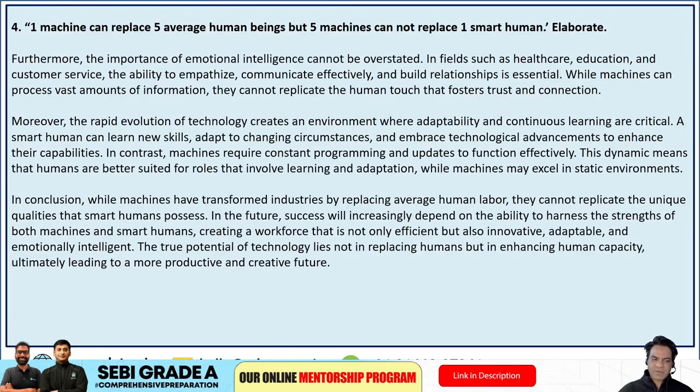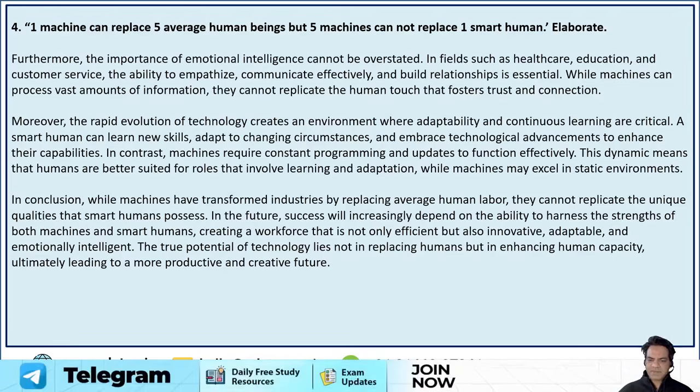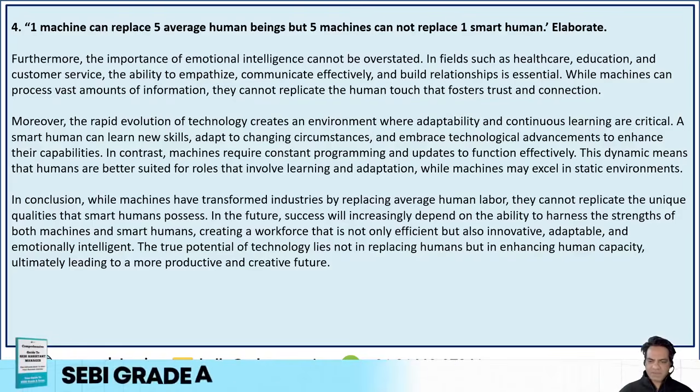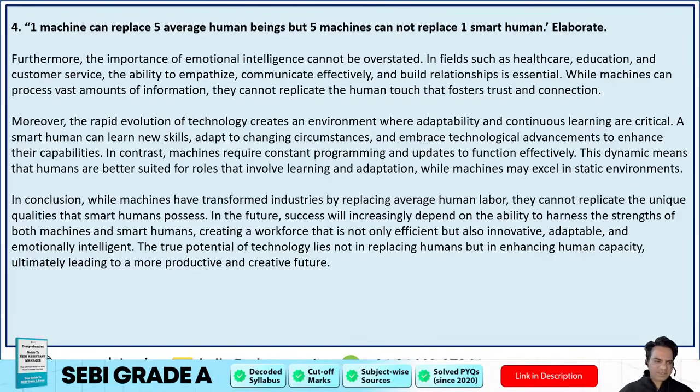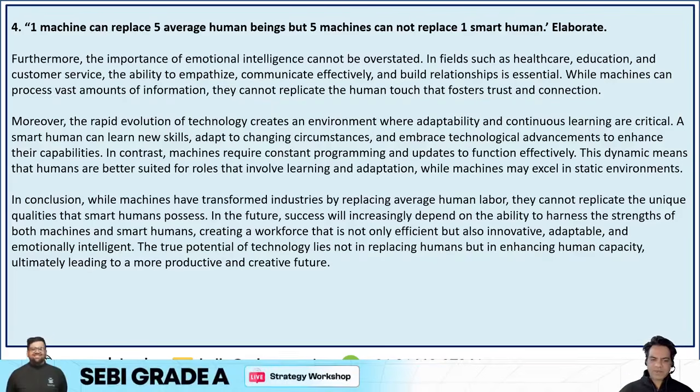So, while machines have transformed industries by replacing average human labor, they cannot replicate the unique qualities that smart humans possess. In the future, success will increasingly depend on the ability to harness the strengths of both machines and smart humans, creating a workforce that is not only efficient but also innovative, adaptable, and emotionally intelligent. The true potential of technology lies not in replacing humans but in enhancing human capacity, ultimately leading to a more productive and creative future.